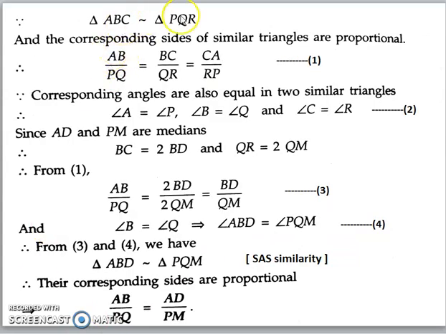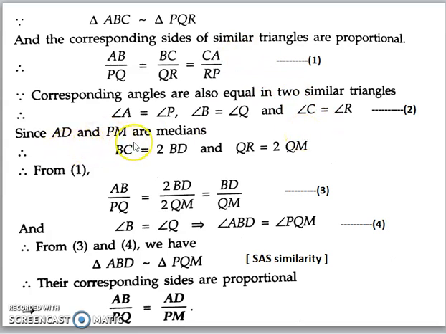Now as the triangles are given similar, we can say that the corresponding sides of similar triangles should be proportional. Therefore AB by PQ is equal to BC by QR is equal to CA by RP. Also the corresponding angles should be equal. So angle A and angle P are equal, angle B and angle Q are equal, and angle C and angle R are equal. So these two conditions we get from the similarity of triangles.